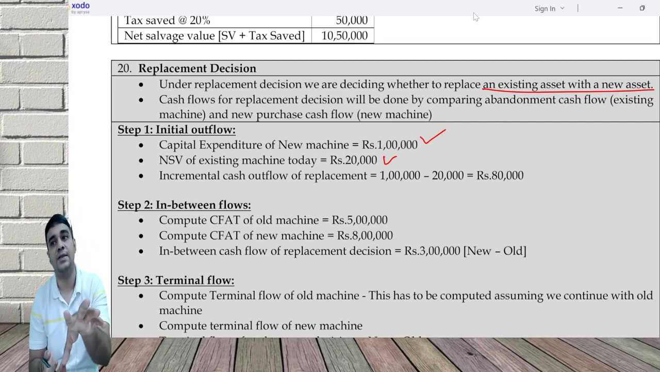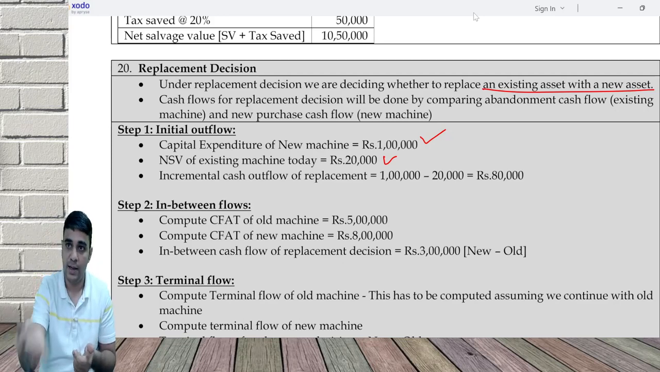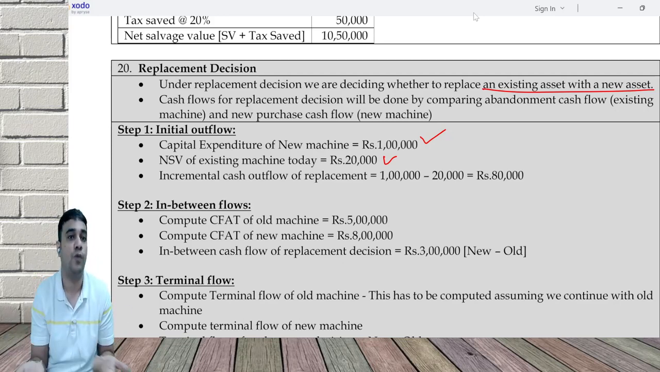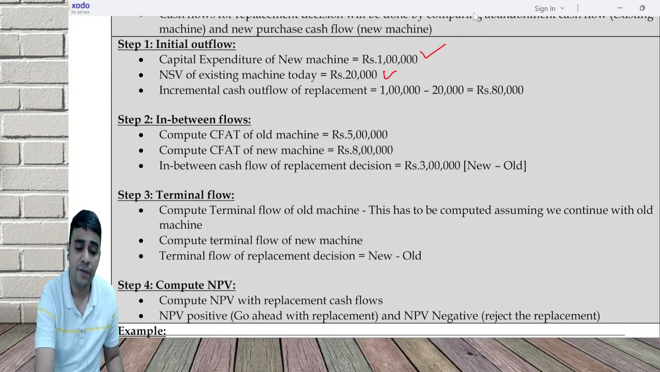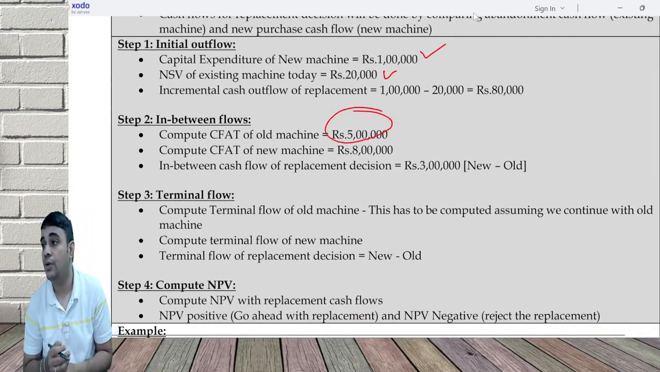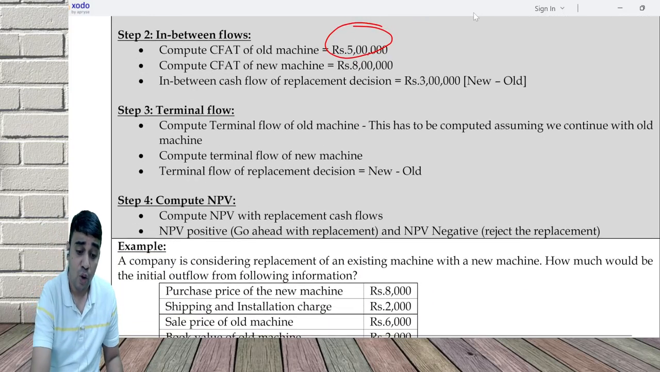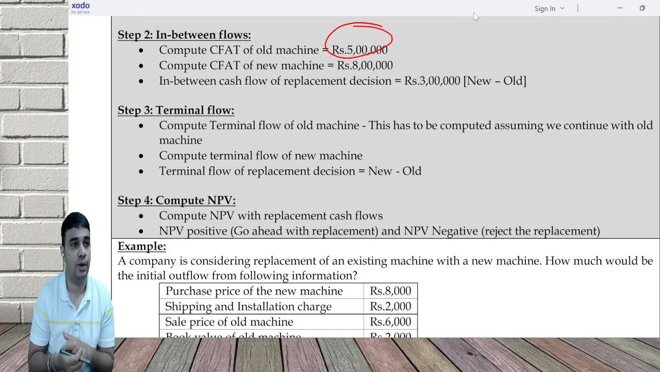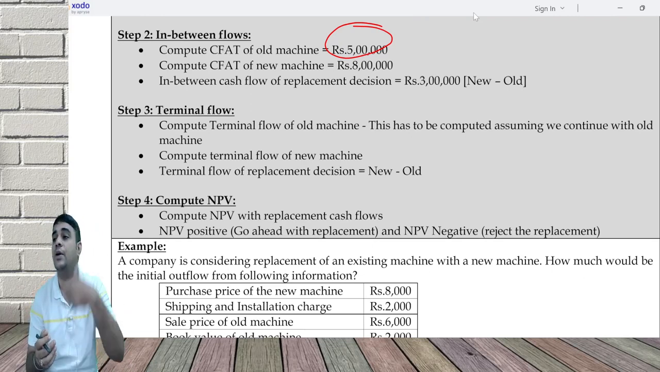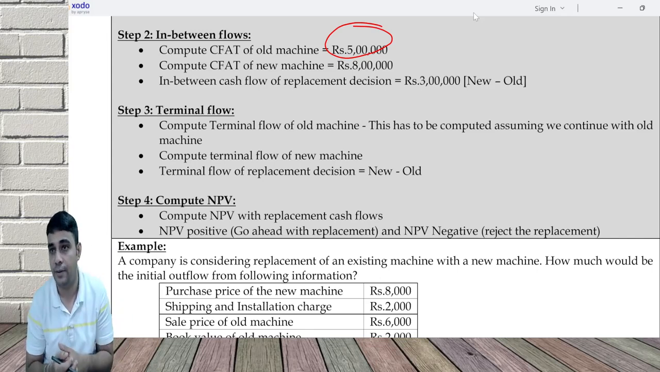The easier way of understanding is, you buy the new machine for 1 lakh and sell the old machine for 20,000. Your outflow is 80,000. But understand the logic is new minus old. Old machine will give you 5 lakh, new machine will give you 8 lakh. Extra 3 lakh. Old machine terminal value something, new machine terminal value something, again do new minus old, and finally you will get the NPV. Keep doing new minus old at every step.